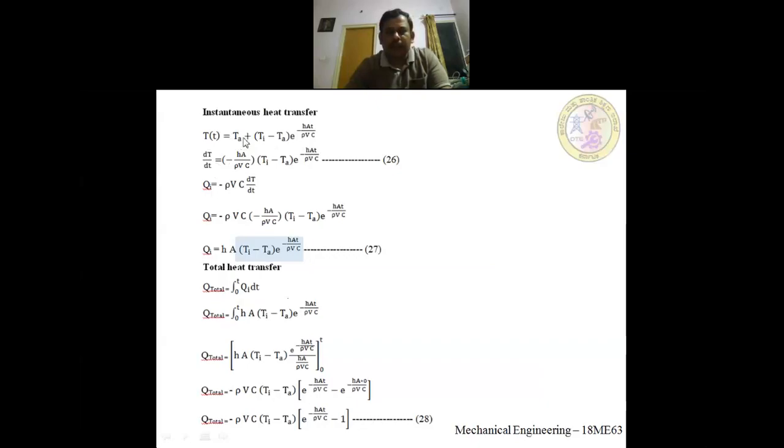First term, the ambient temperature is a constant, so if you differentiate it, it becomes 0. Then e to the power of minus hAt by rho Vc. You know the differentiation of e to the power of ax is a e to the power of ax. So the same thing, with a negative sign, minus hA by rho Vc, (Ti minus Ta) as it is, e to the power of minus hAt by rho Vc. I am differentiating with respect to time, small t. Here a is minus hA by rho Vc.